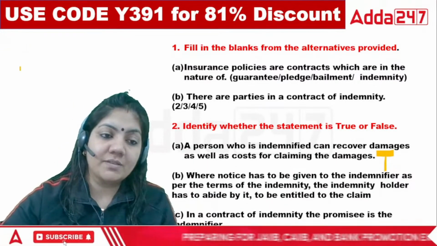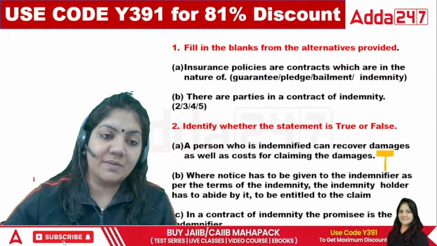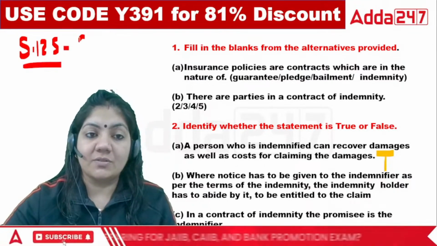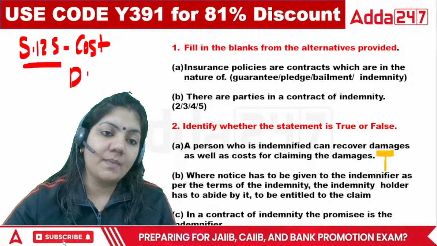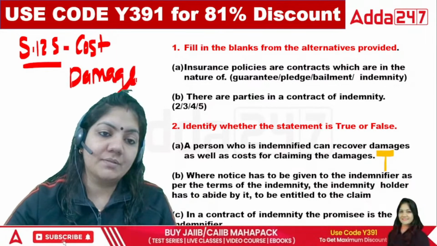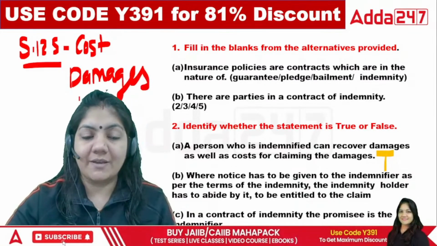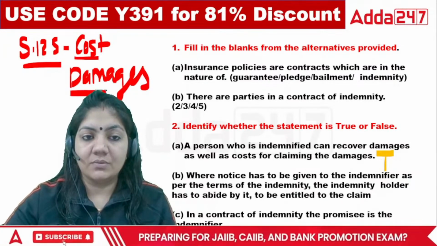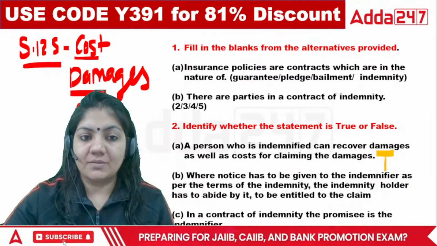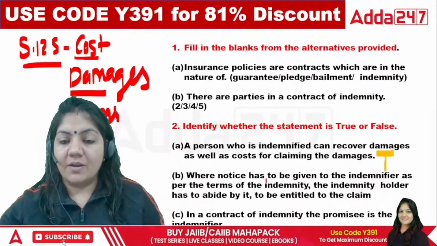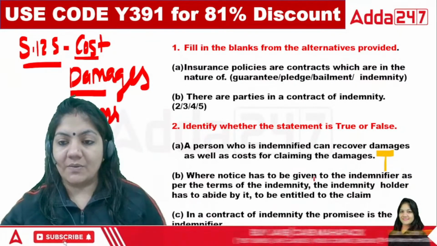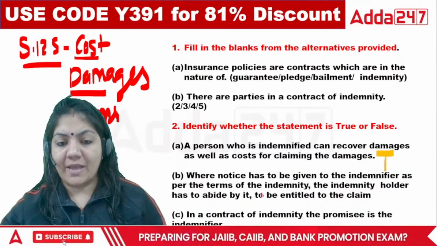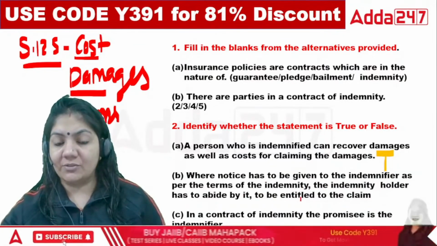Three things he can demand, in your LLB subject. Section 125 was asked, that is the right of the indemnity holder. So the costs, damages, and the next one is sums. Okay, now where notice has to be given to the indemnifier as per the terms of indemnity, the indemnity holder has to abide by it to be entitled to the claim.